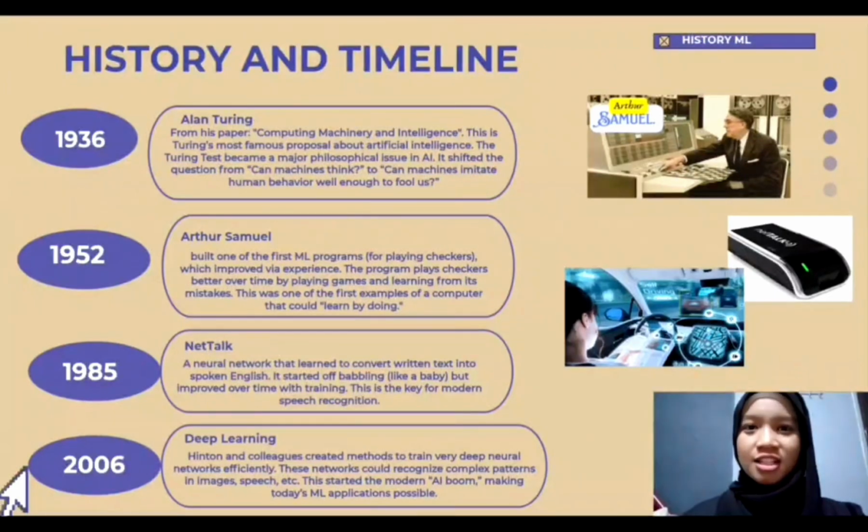And in 2006, deep learning. This network could recognize complex patterns in images and speech. This started the modern AI boom, making today's machine learning applications possible. One of the examples of machine learning application is the self-driving cars.